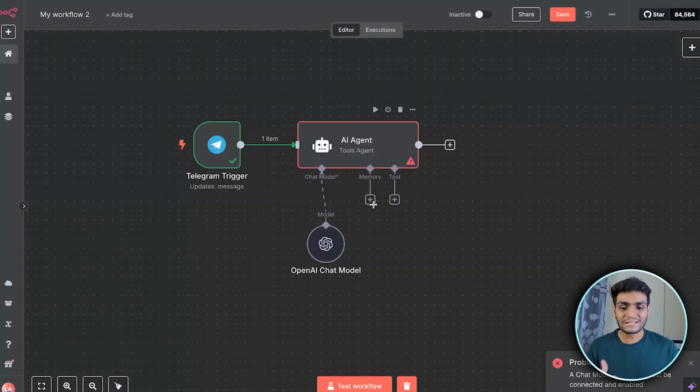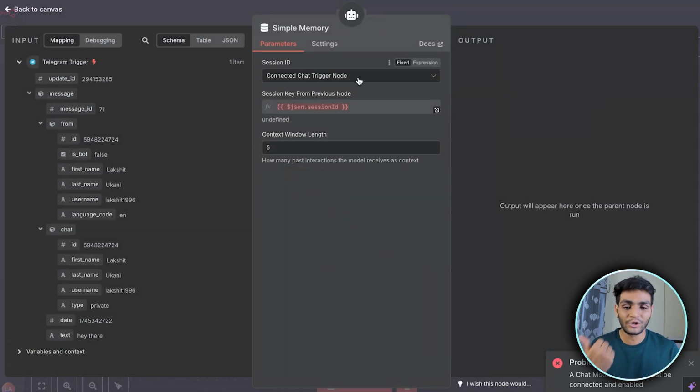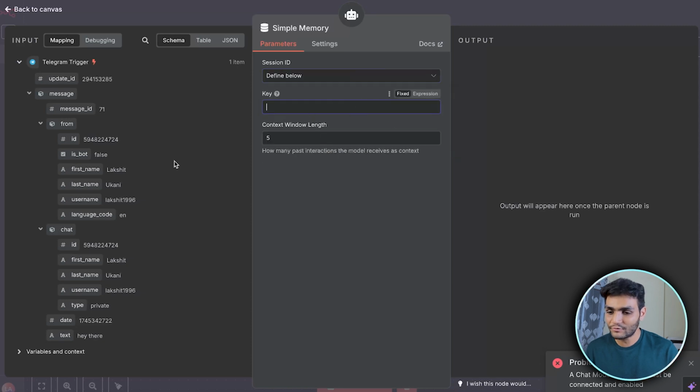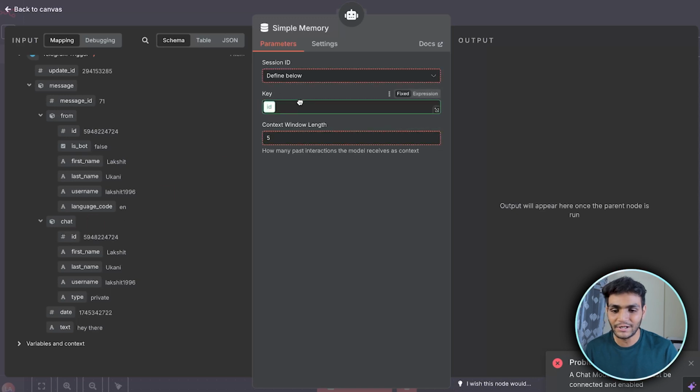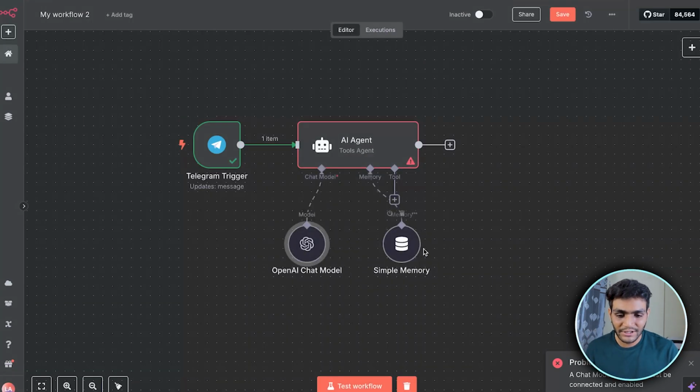Okay, and we'll need a simple memory to keep all the conversation that we already had. For the session ID, what we can do is define it from the chat ID, which will be the best session ID for this. From the Telegram trigger, we can take this chat ID, which will hold the sessions, and let's make the context window 10, so it will remember the last 10 conversations which we had. Okay, and that's it, I think.